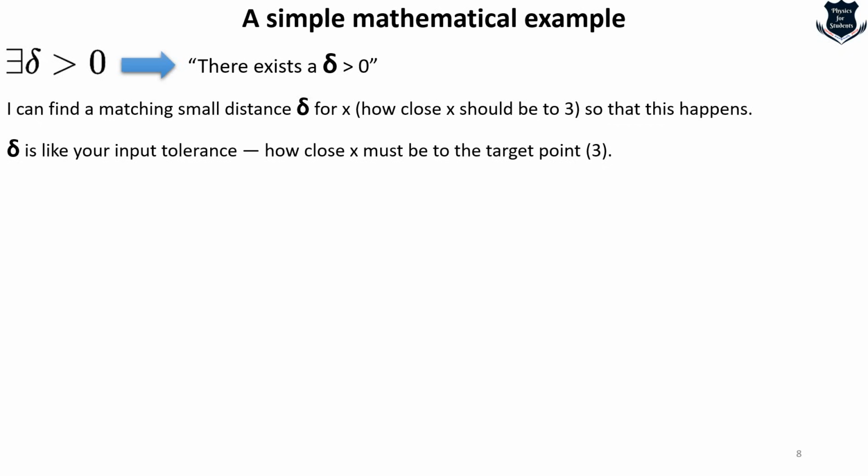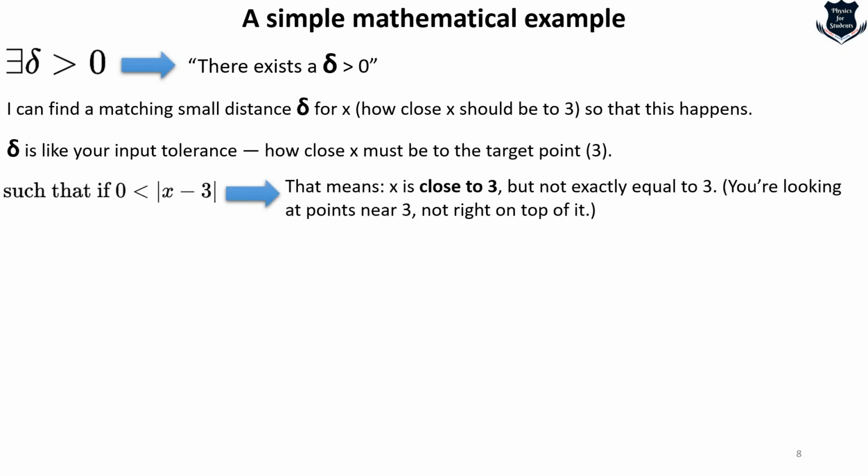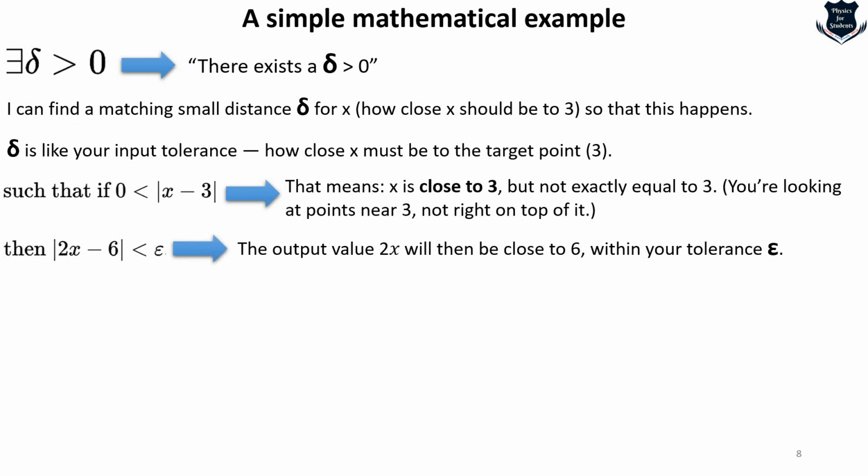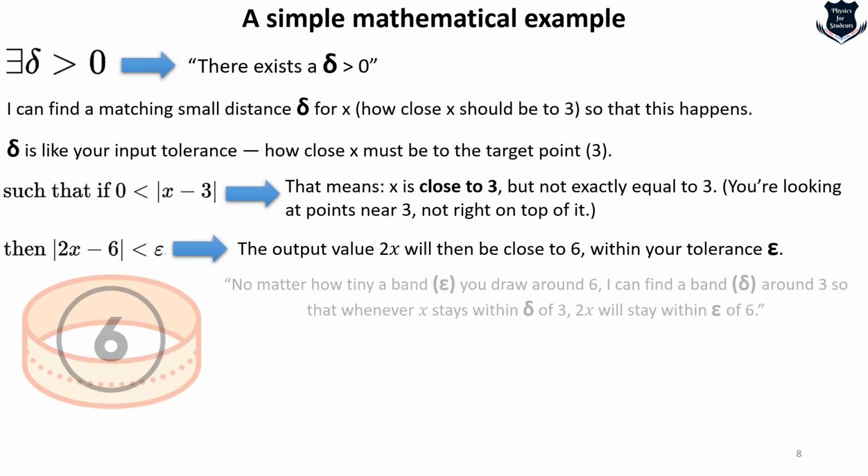Delta is like your input tolerance: how close x must be to the target point of 3. The next part, 0 less than the absolute value of x minus 3, means x is close to 3 but not exactly equal to 3. That means you're looking at points near 3, not right on top of it. Then the absolute value of 2x minus 6 is less than epsilon, which means the output value 2x will be close to 6 within your tolerance.